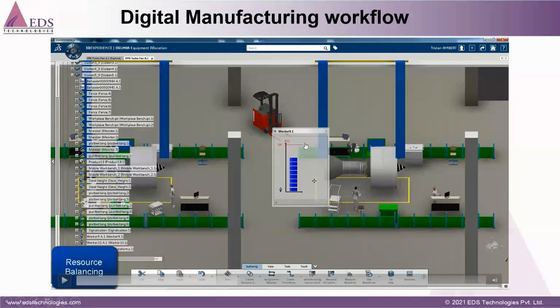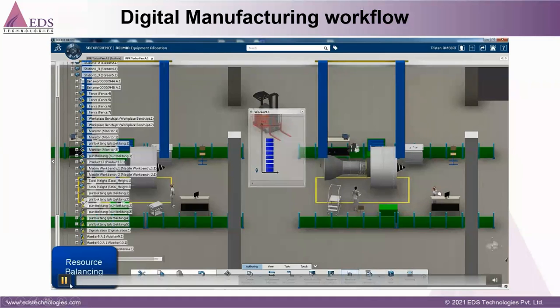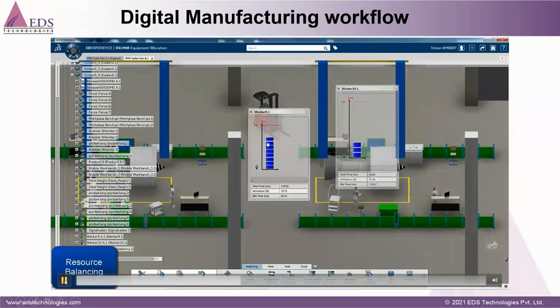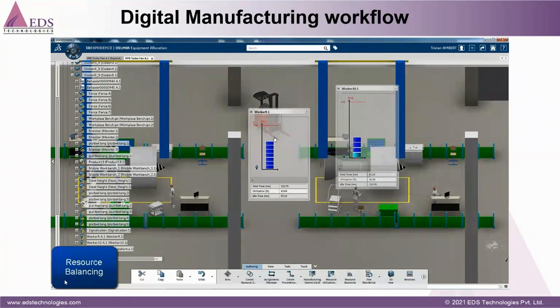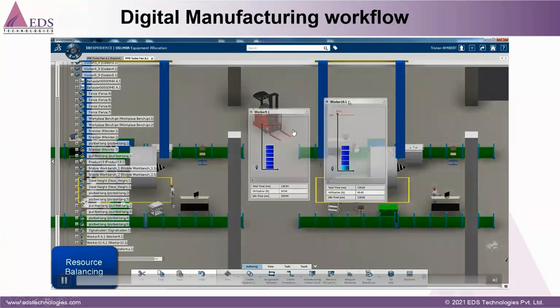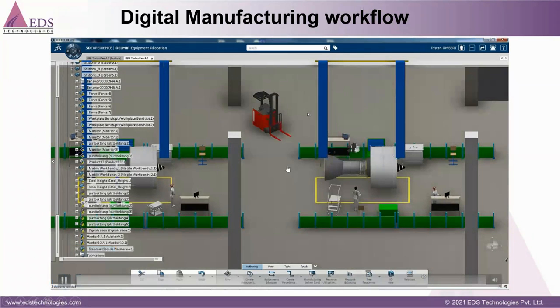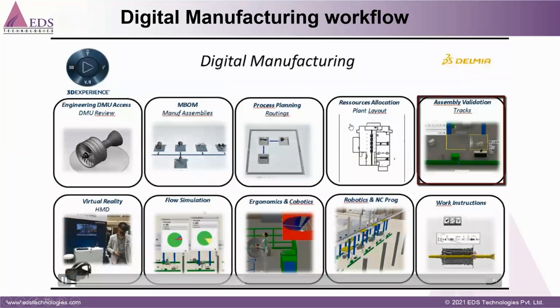You can see this worker 9.1. He is loaded from this task, and if you can see this worker, he has fewer tasks. So I will just drag and drop, and we can balance the resources. Just drag and drop, and we can balance the operation, and we have balanced equal tasks for the product.